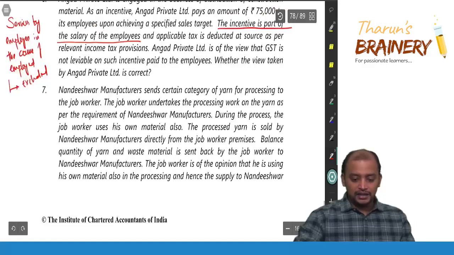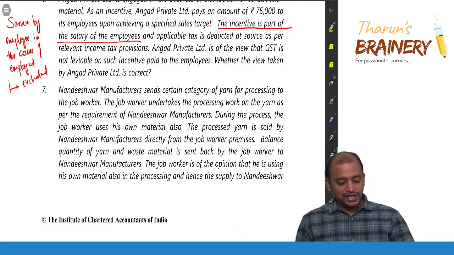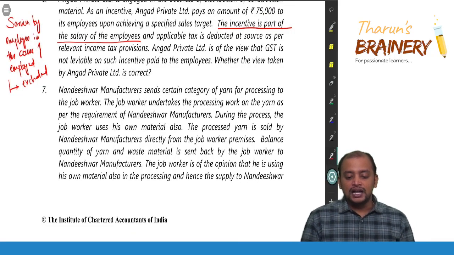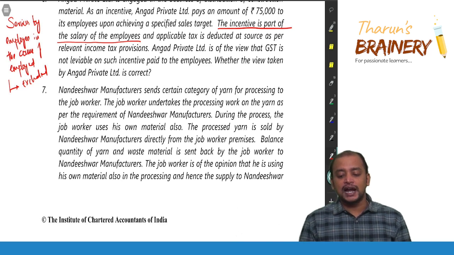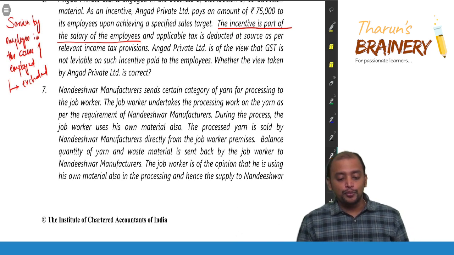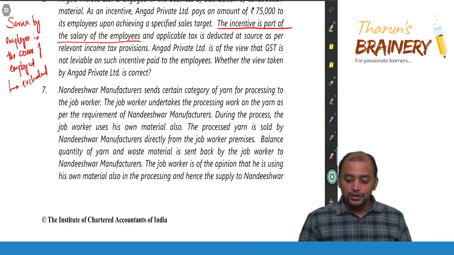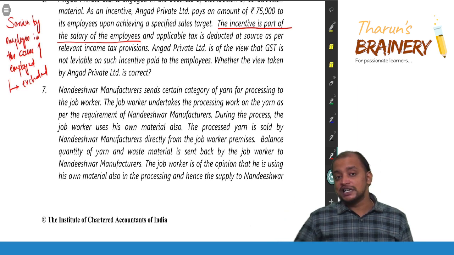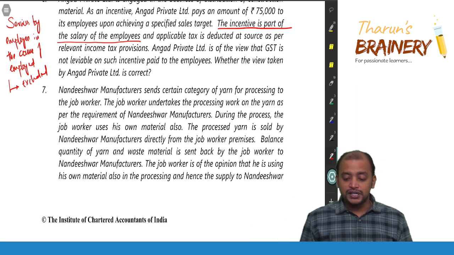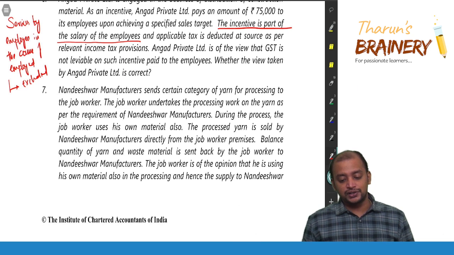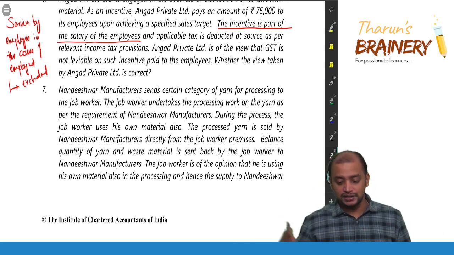Then next one, question number 7. Nandishwar manufacturer sent certain category of yarn for processing to the job worker. The job worker undertakes the processing work on the yarn as per the requirements of Nandishwar manufacturers. During the process, the job worker uses his own material also. The processed yarn is sold by Nandishwar manufacturers directly from the job worker's premises.